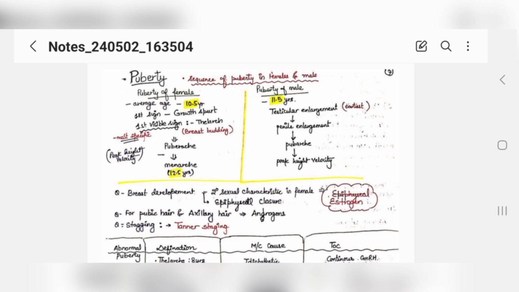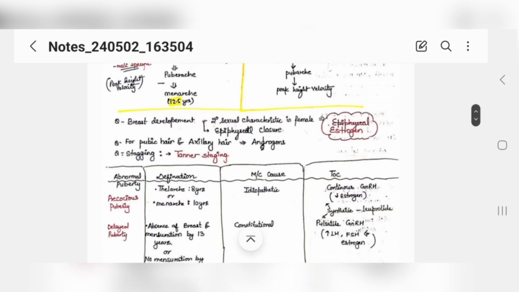And then you can easily see first, if you see a female, her breast, then pubis, then you will see menstruation from there. This is the order. And if you talk about male children, you will see from down to up, you need to remember. First of all, from down you will see testes first, then penis, then after penis your pubis comes, then after pubis your peak height velocity. This is how you need to remember. Sometimes they ask this order also.